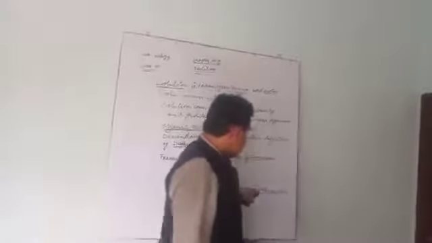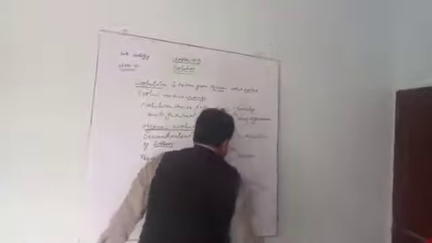The advocates of natural selection are such as Lamarck. Lamarck was also a supporter of this theory, who also gave another theory.